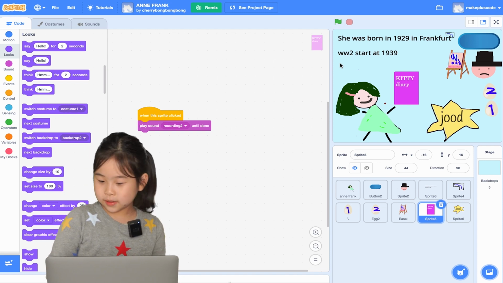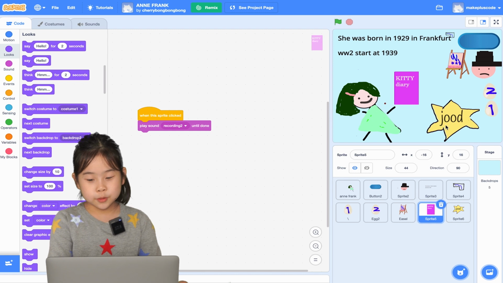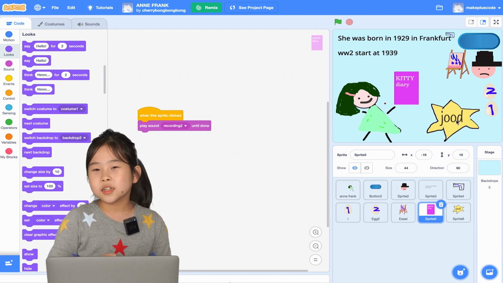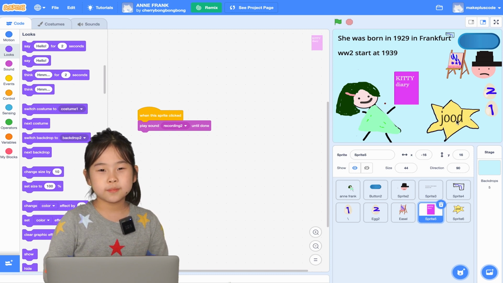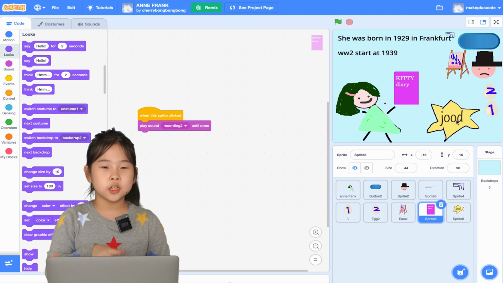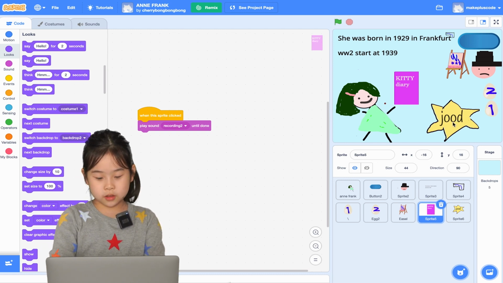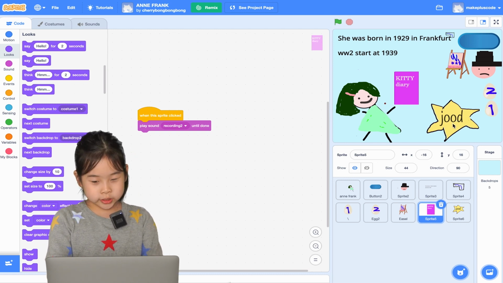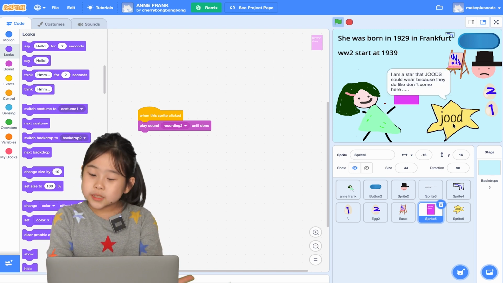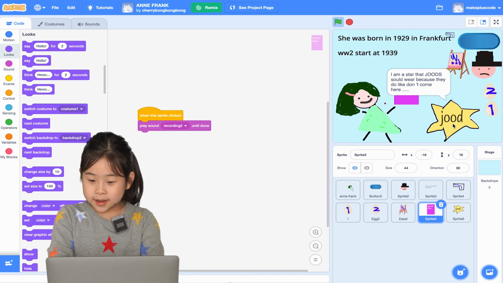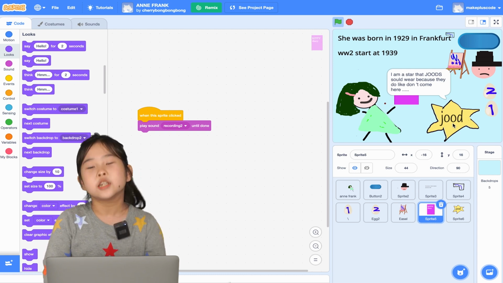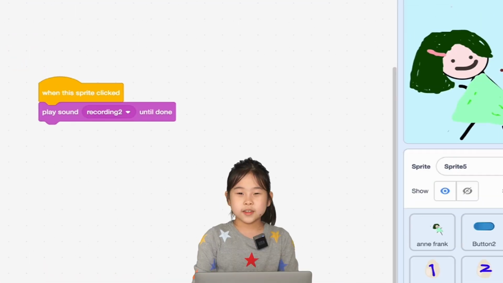And you might think, what is this star? This star is a star that Jews had to wear. That's telling people, oh, you're Jewish, you couldn't come here. Now let's touch it. When you touch this, it won't work because you should click the space key. I'm a star that Jews had to wear because they said, don't come here. They're so mean, right?